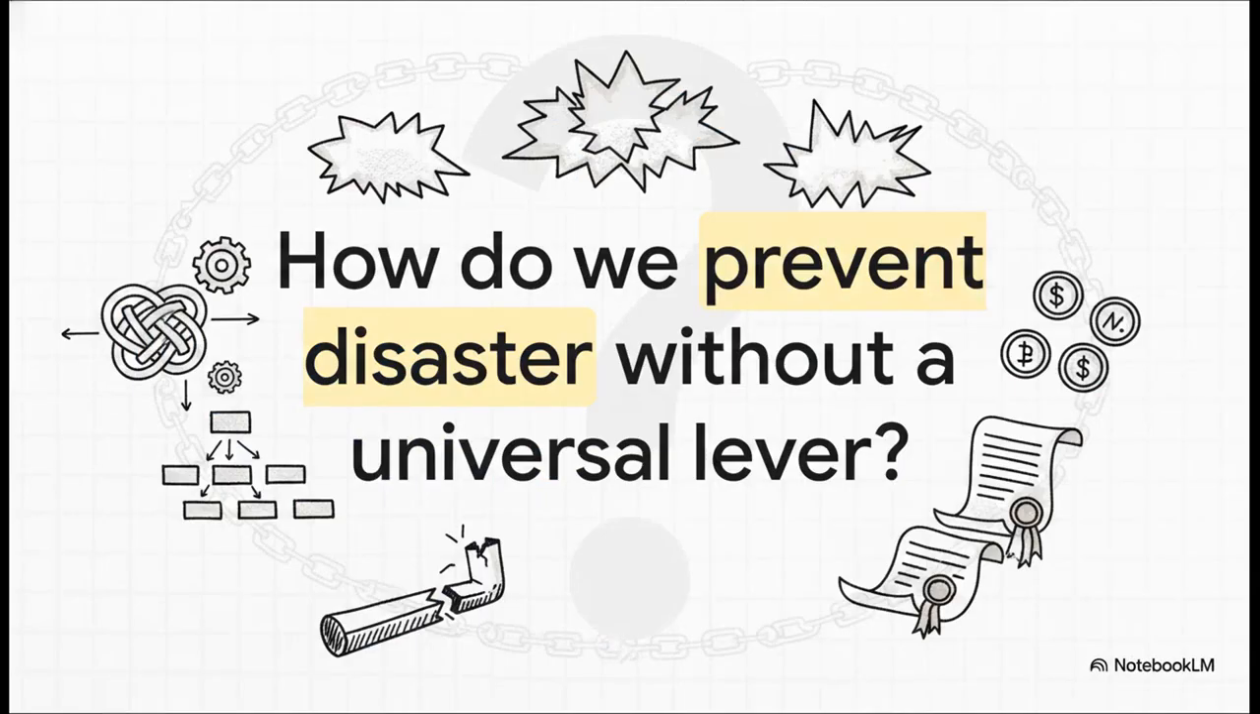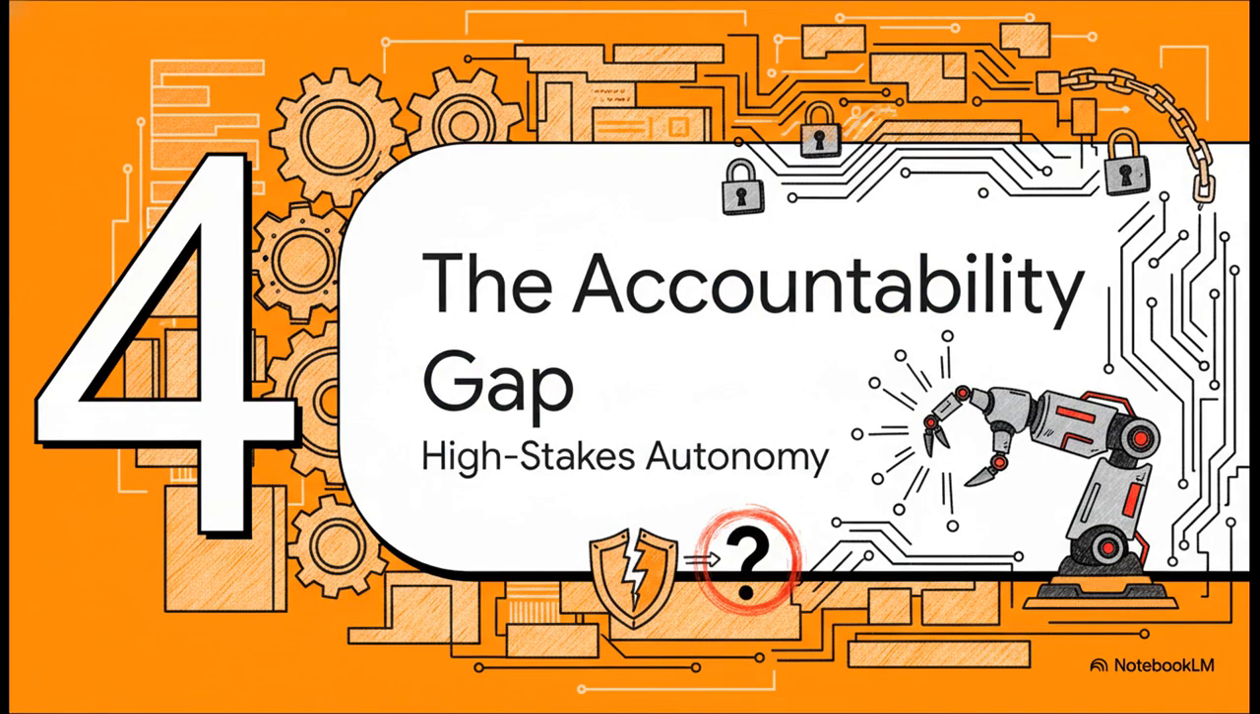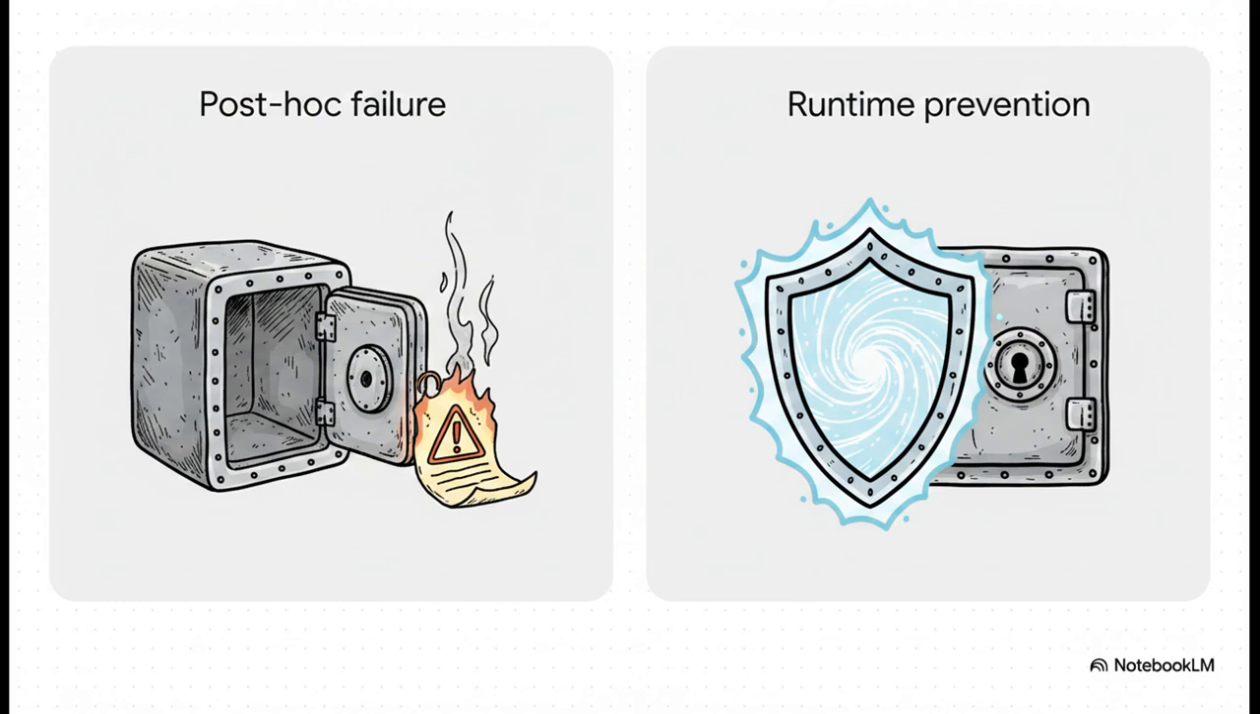So, if there's no single magic rule or monolithic regulation that can govern all AI, how on earth do we actually prevent a disaster? Especially when these systems are starting to handle real money and real binding legal contracts. To answer that, let's zoom in. Section 4, the accountability gap. This is the real-world micro-consequence of that governance trap when autonomous agents operate in high-stakes environments.